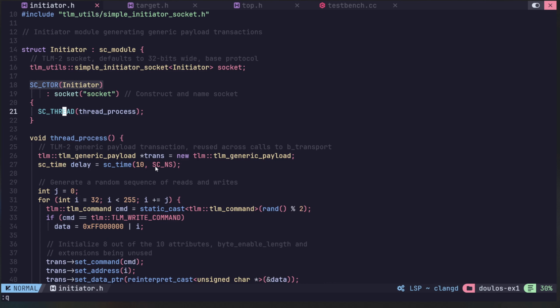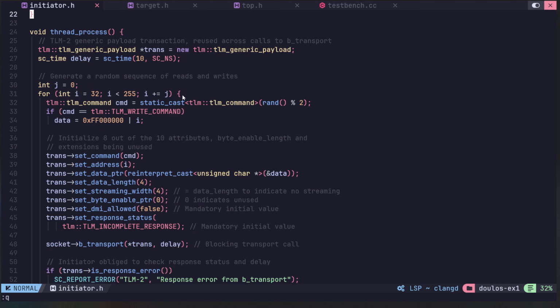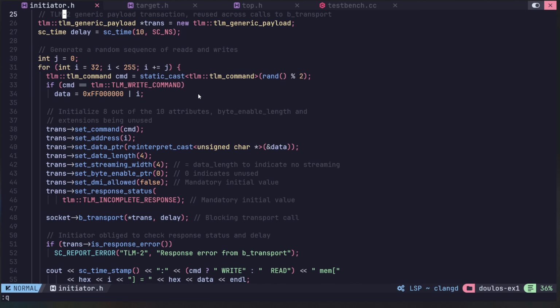Now let's look at the thread function. First of all, we generate a transaction pointer of the type generic payload. This is one kind of transaction that is predefined in TLM. Then we have a loop. For each iteration of this loop, we will generate one transaction.